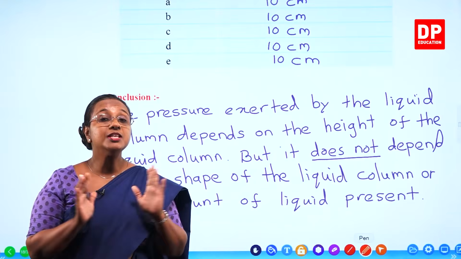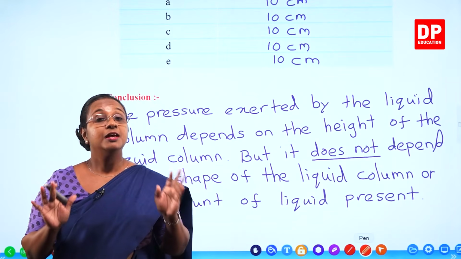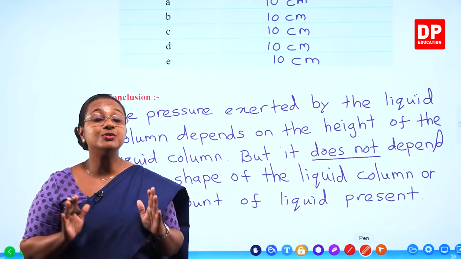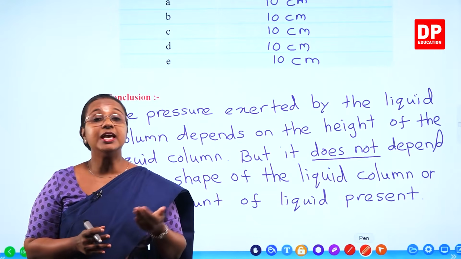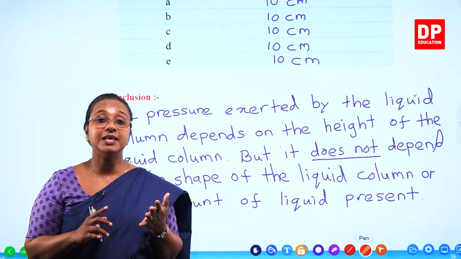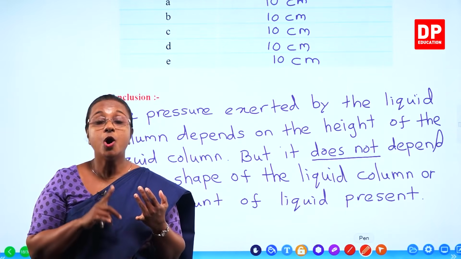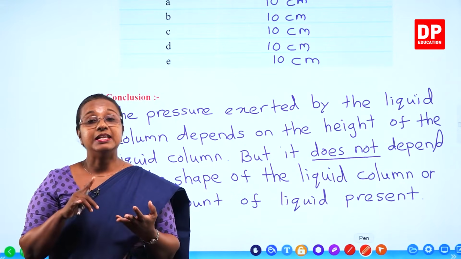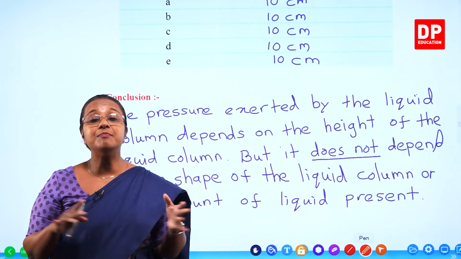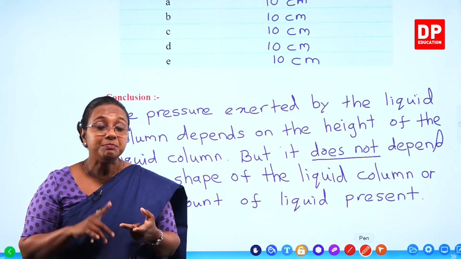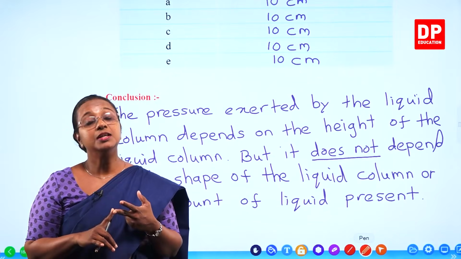So from all these 4 activities, we can understand the hydrostatic pressure or the pressure exerted by liquids. What are they? Now, the pressure exerted by the liquid acts in all directions, and it is the same pressure at same levels. It depends on the depth of the liquid column.